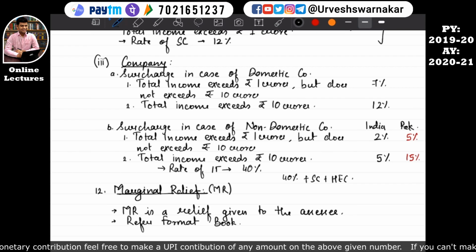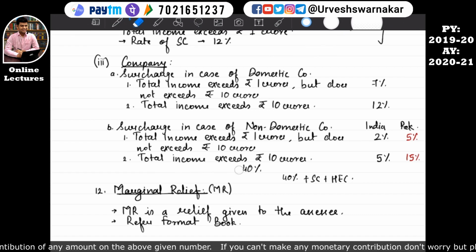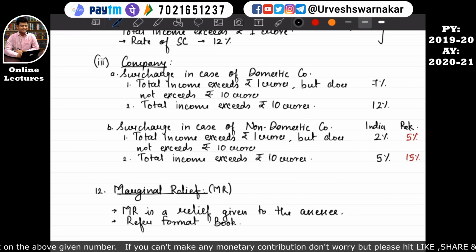In any case, the Indian company has the benefit of 25% or 30% tax. We have already studied the rates of tax. So there is no discrimination, but they have reduced the surcharge rates because Pakistan is also a country where the rate of income tax for a foreign company will be 40% only.